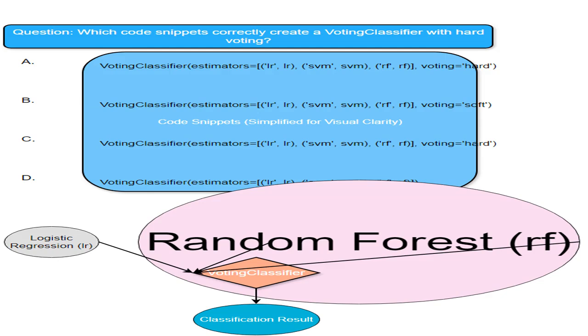This indicates the output of the VotingClassifier, the final class prediction made after combining the predictions of the individual models. That is the result of our ensemble's combined wisdom.